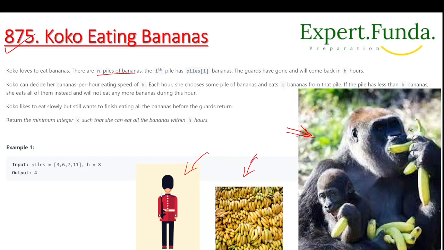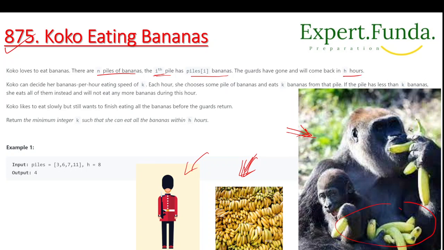So there are n piles of bananas, and the ith pile has some number of bananas. There are a lot of piles you can see here. From here he can take one, the ith pile, so he has some hours, because the guard has gone and will come back in some hours, say 8 hours.